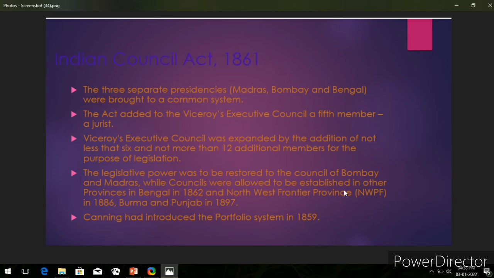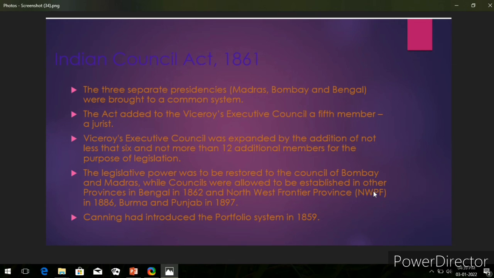What it means here is that, as per this proclamation, the power was to be restored to the Councils of Bombay and Madras, as it was earlier at the time of the British East India Company. The same pattern was followed again, and councils were allowed to be established in other provinces as well, like Bengal in 1862, the Northwest Frontier Province in 1886, and Burma and Punjab in 1897. I hope you must have understood.